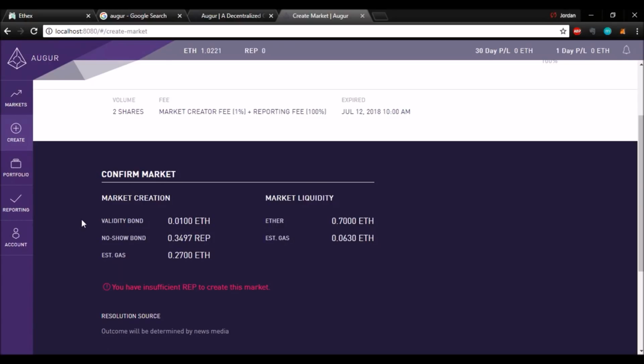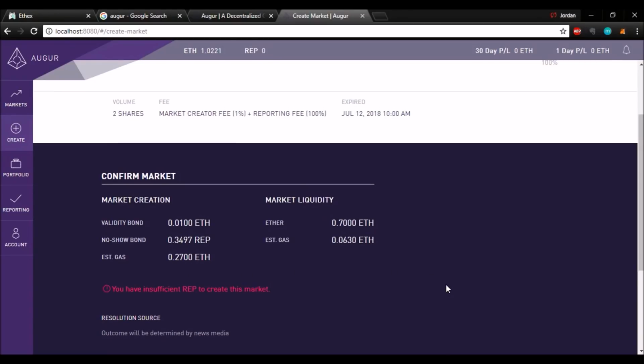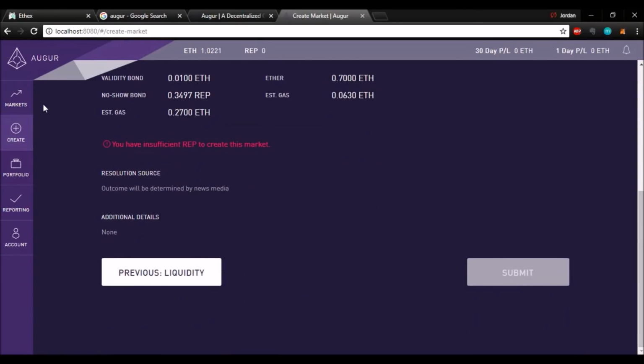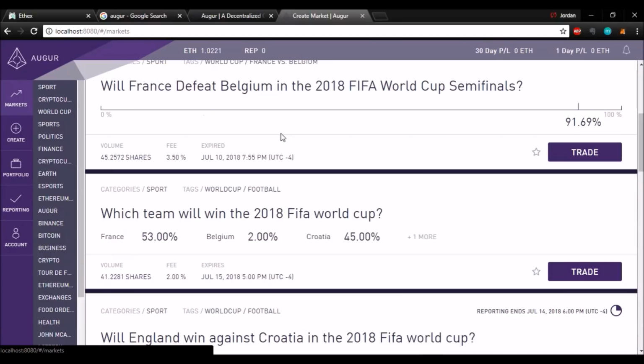It shows up on the market, and the first public reporter who is able to report on the outcome receives this rep. Both of these things were made so that bets would go smoothly as possible, so that hopefully most or all bets are going to be valid, and second of all, hopefully most bets are processed as quickly as possible. Once again, we can't get around the gas, but that's alright. So if we like everything that we have with this bet, we can go ahead and submit it, and it'll take us to the market tab.